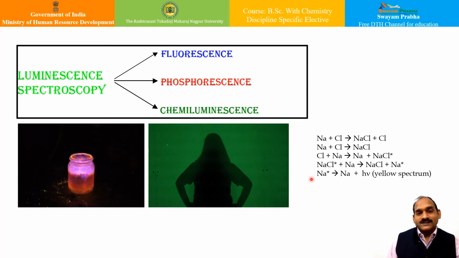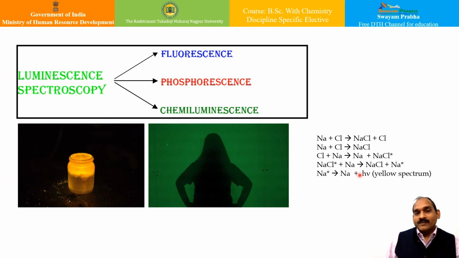Sodium metal contains monoatomic and diatomic molecules, and the mechanism is as shown here, isn't it? Ultimately you see the yellow spectrum with this particular emission.